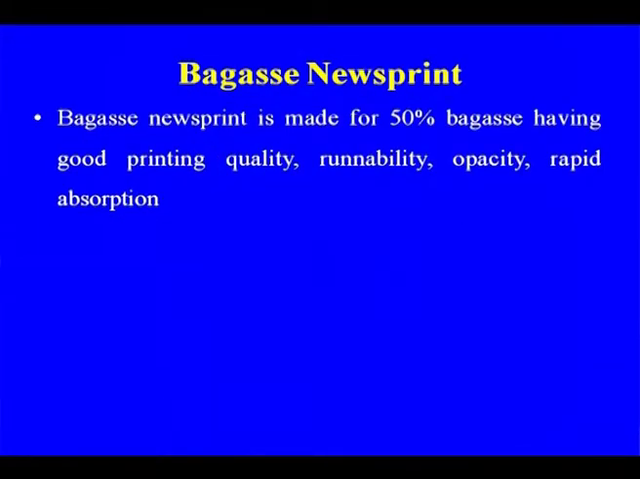Bagasse is used at 50% for having good printing quality. So already we have discussed the bagasse, DP and all those things, because in some of the mills they are using the bagasse for making newsprint. The other condition, pulping or the processing, we have already discussed about the bagasse pulping.